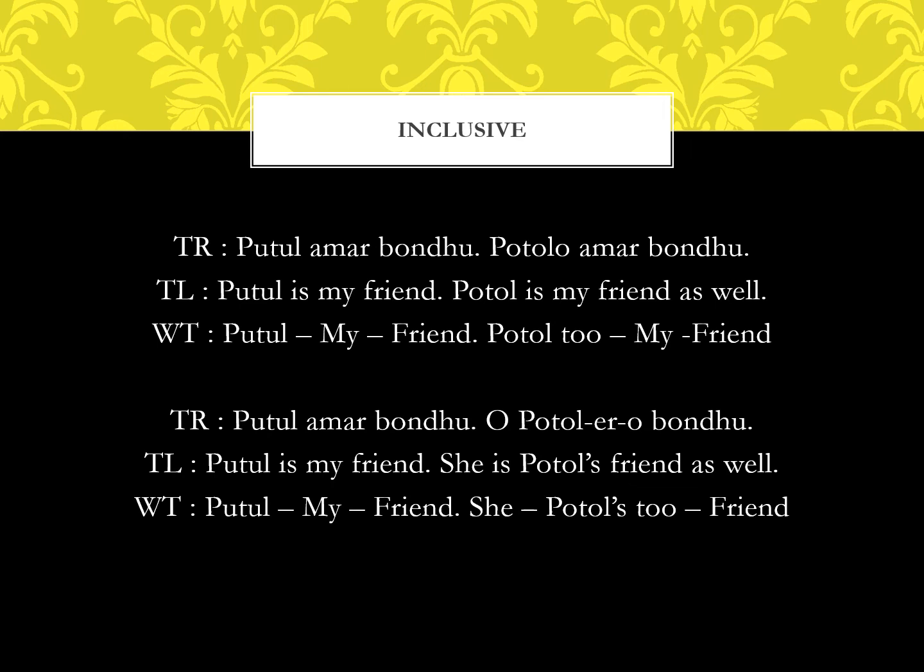So the structure will be like this. If I'm saying she is Potol's friend as well, so for Potol we will first make it into the possessive case and then add the suffix O to indicate the inclusion in the scheme of the sentences.